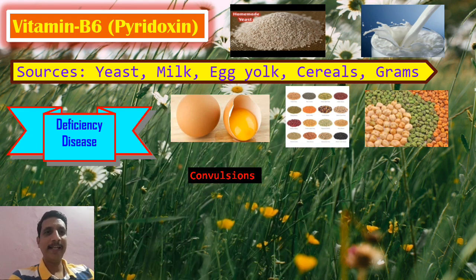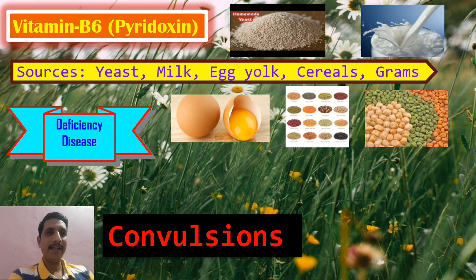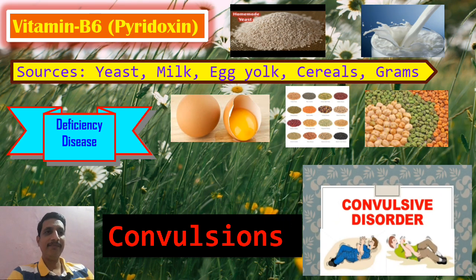Deficiency disease: convulsions. So in convulsion what happens? There will be sudden movement of the body part that cannot be controlled. Sudden movement of the body part that cannot be controlled is called what? Convulsion. Usually whenever children fall ill, they will be having convulsions, involuntary movement. That convulsive disorder is due to the deficiency of vitamin B6 in the body.